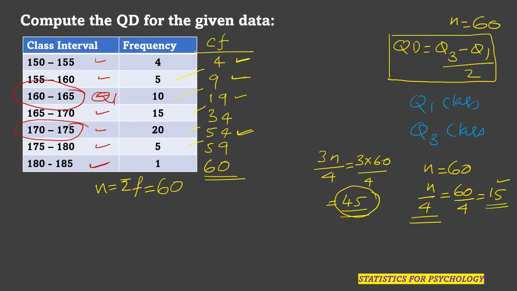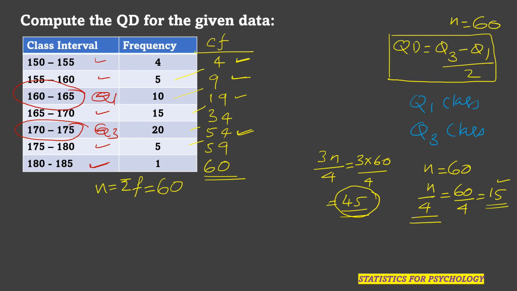Identification of the Q1 class and the Q3 class is very, very important. If you calculate Q1 and Q3, then it is easy to calculate quartile deviation. So now I hope it is clear how to find the Q1 class and Q3 class.